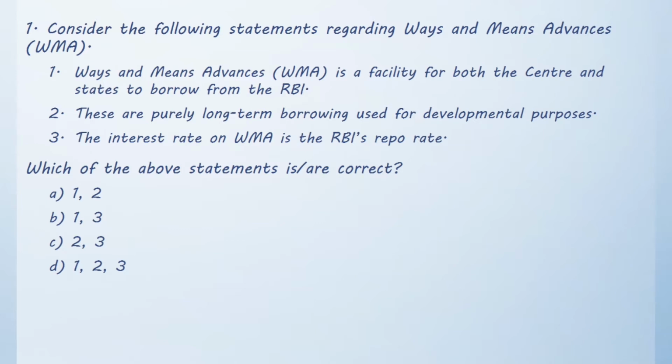Statement 3. The interest rate on ways and means advances is the Reserve Bank of India's repo rate. Which of the above statements are correct? Option A 1 and 2, option B 1 and 3, option C 2 and 3, option D 1, 2 and 3. The correct answer for this is option B 1 and 3.